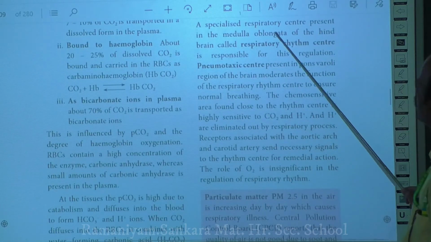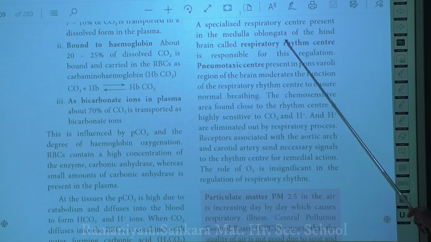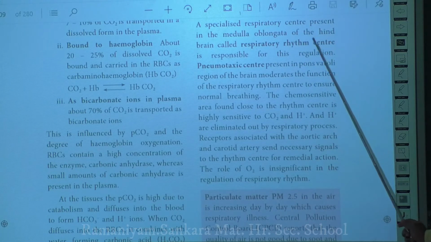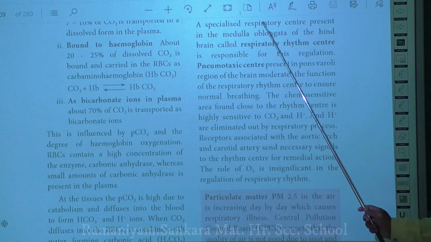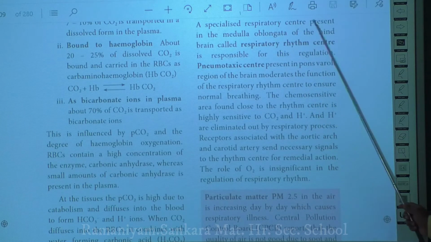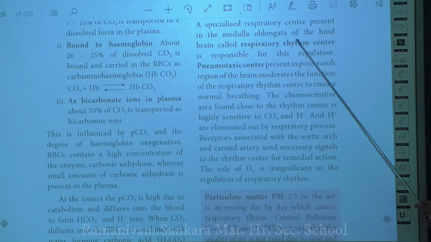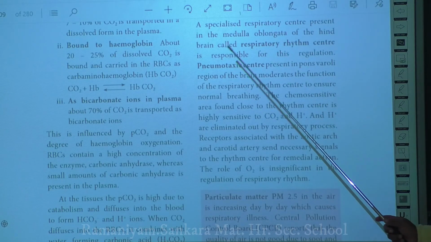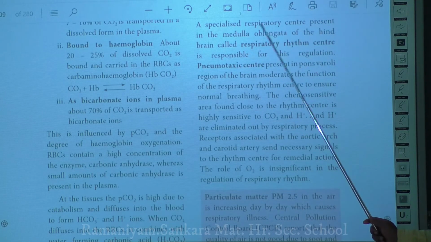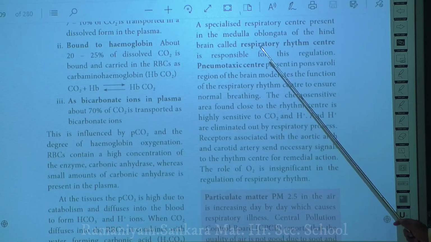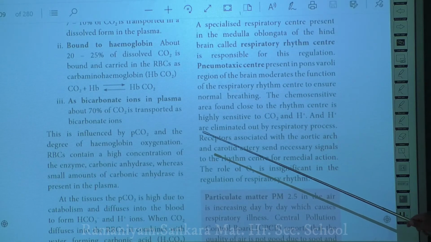Specialized respiratory centers are present in the medulla oblongata of your hindbrain, and this is called the respiratory rhythm center. So the respiratory rhythm center is present in the medulla oblongata. This is the main center responsible for the regulation of respiration. So how does it regulate respiration?